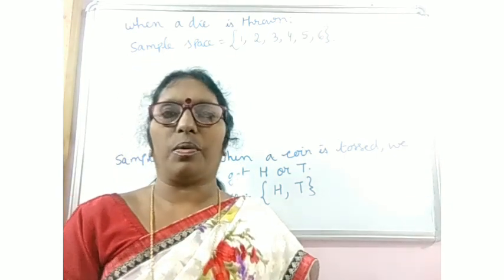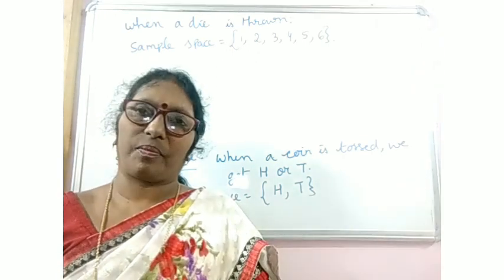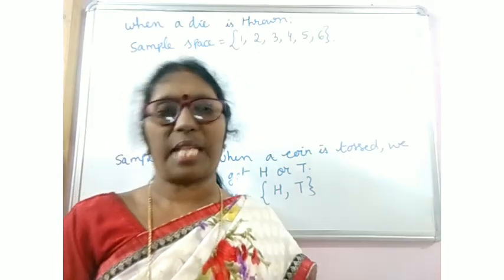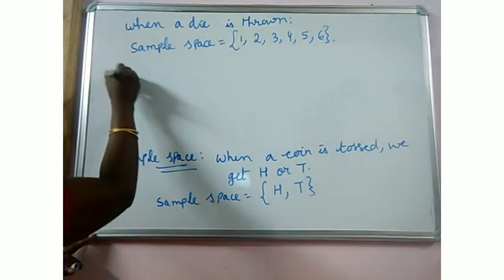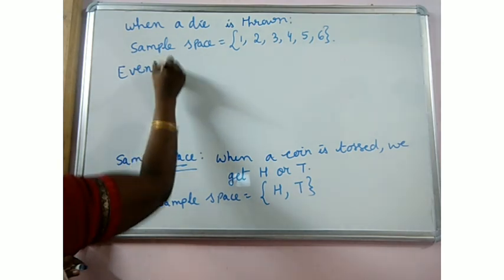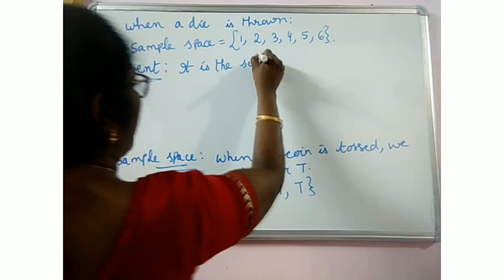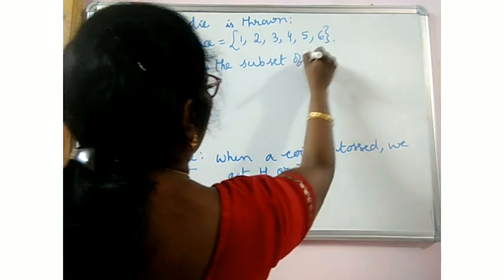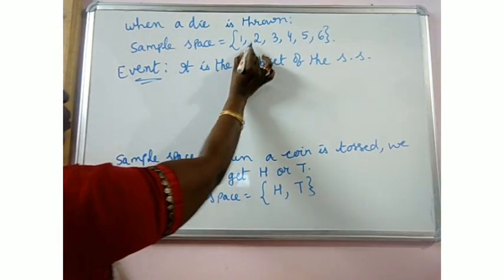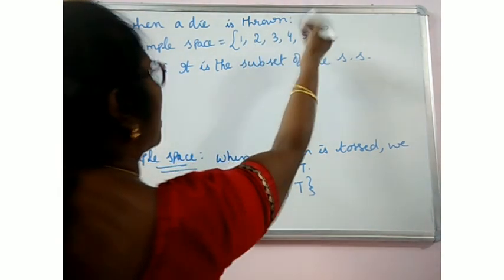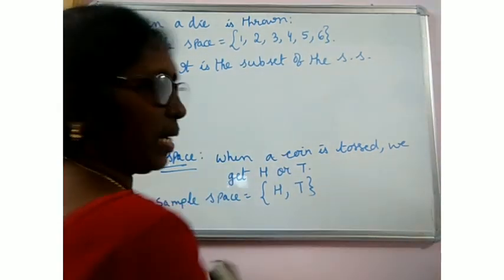Event means it is a subset of the sample space. Getting 2, getting 3, getting 5 or getting 1, any one, is a subset of the sample space.